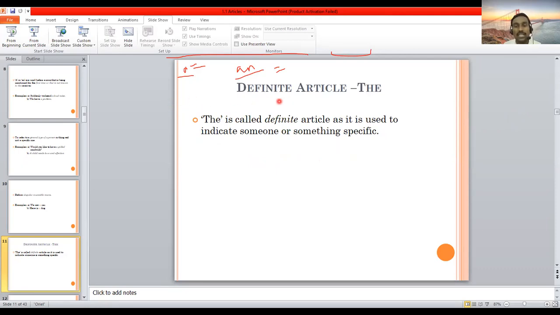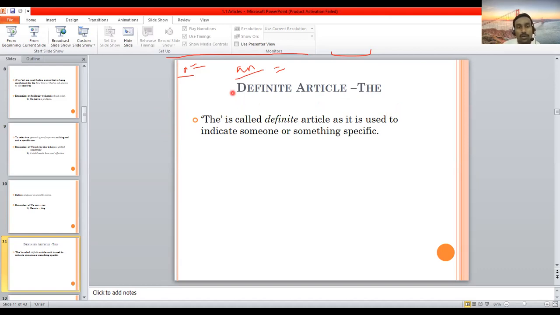So why is it called a definite article? As it is used to indicate someone or something specific. Very simple. Because the article talks about what? Something which is particular, something which is specific. It can be someone or it can be something, and for that reason it is called the definite article.